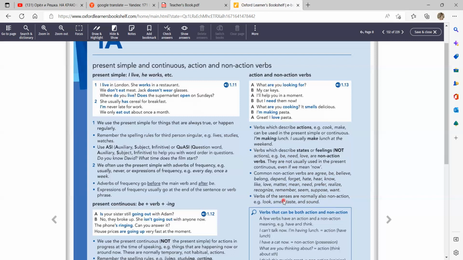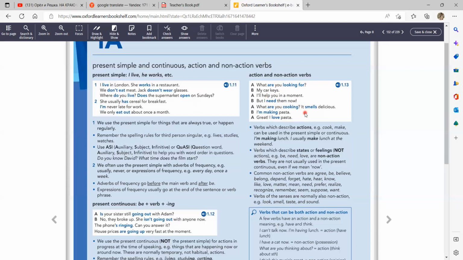And verbs of senses also are considered to be non-action, like to look, to smell, to taste, to sound. So these verbs we can't use in the present continuous tense. Let's look here at this example. What are you looking for? My car keys. I'll help you in a moment, but I need them now. Need is a non-action verb, so we can't use it in the continuous tense.